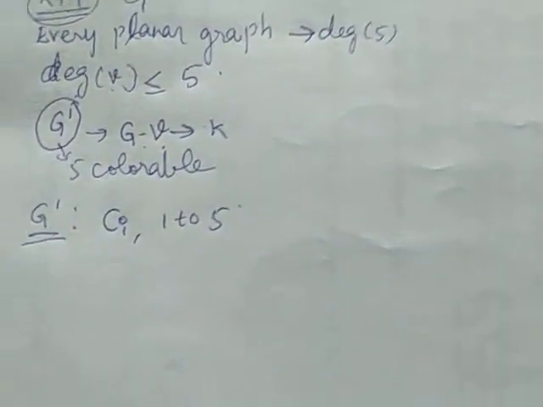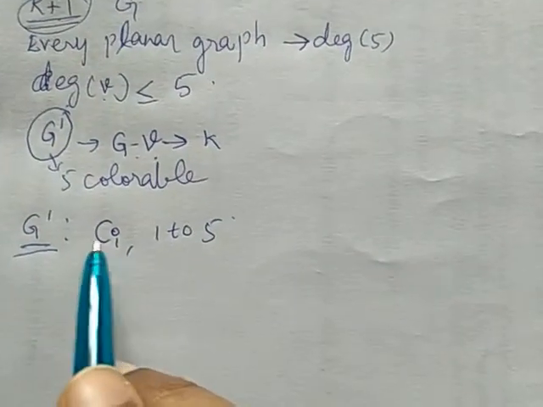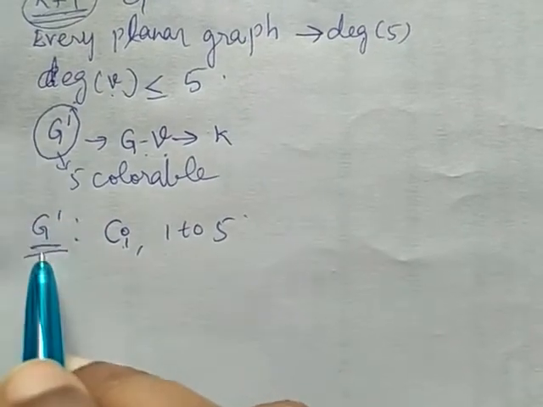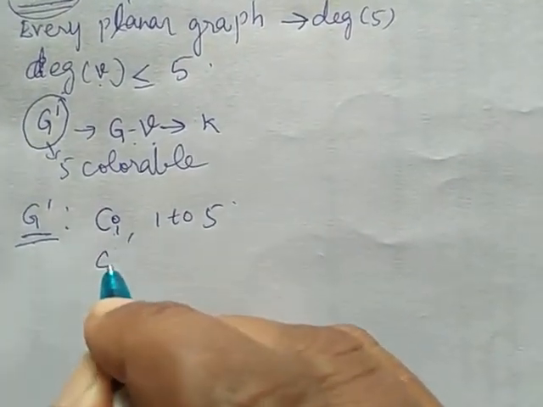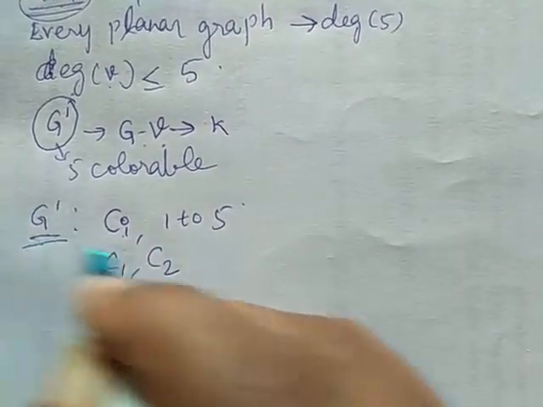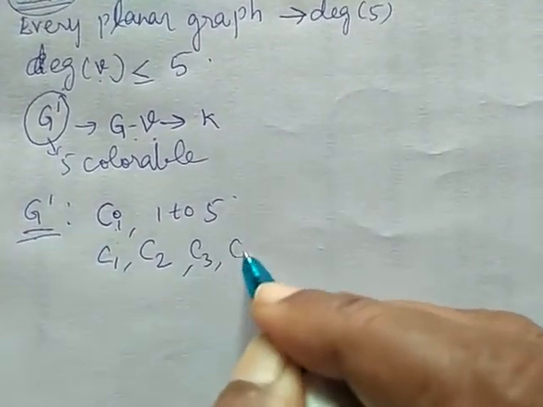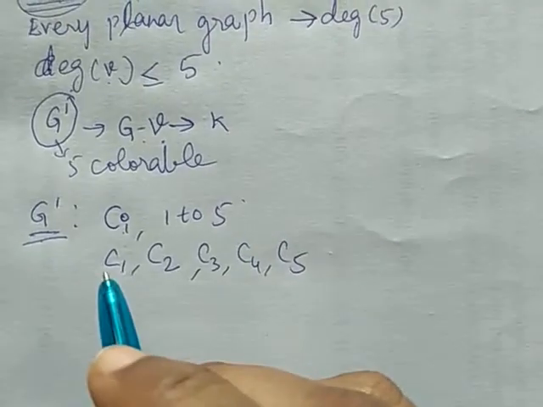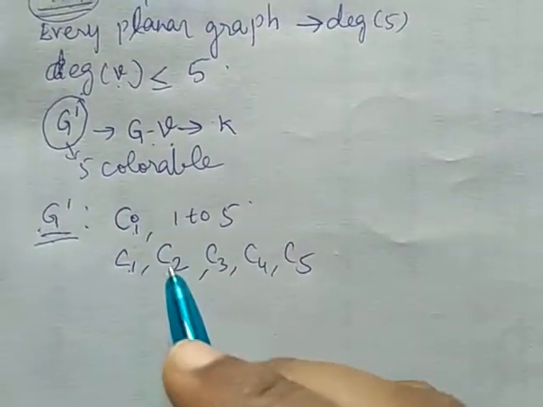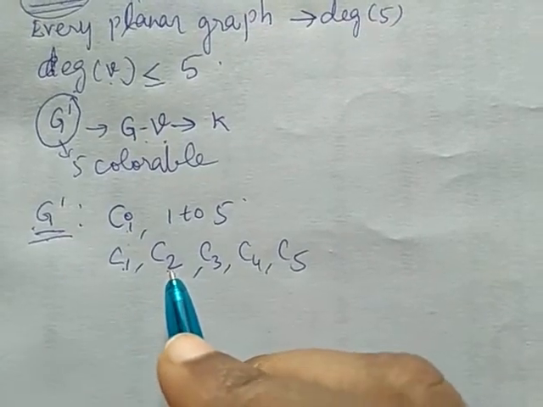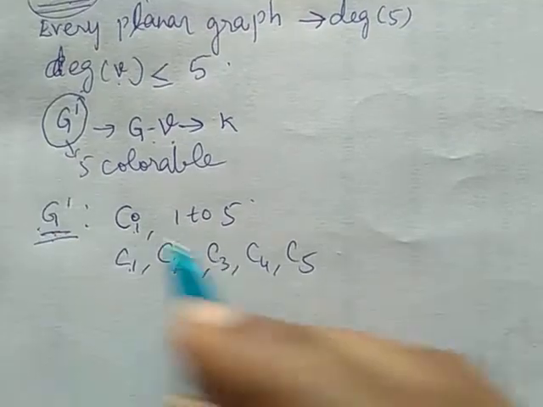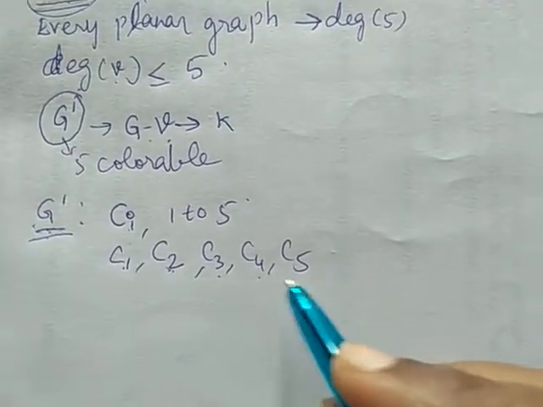So we'll check whether using C1, one color, we can color the graph properly, or using 2 colors, C3, C4, C5, whether we can color the graph properly, using 2 colors, 3 colors, 4 colors, or 5 colors.